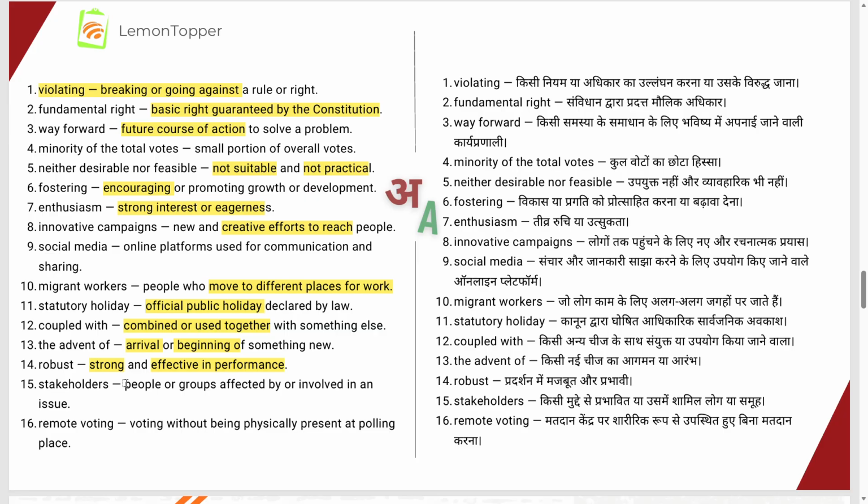Stakeholders means people or groups affected or involved in a particular circumstance or an issue, right? Next, it is remote voting. So voting without being physically present at the polling booth, okay, it is called remote voting. You can say postal ballot, all those things, right?